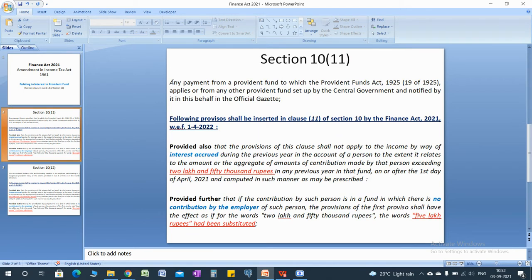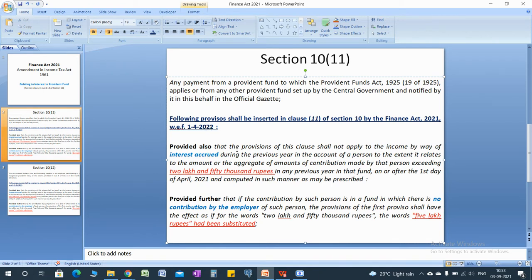Section 10, clause 11: any payment from any provident fund to which the Provident Funds Act 1925 applies, which means a recognized provident fund, or from any provident fund set up by the central government or notified by the central government in the Official Gazette. If any payment is received from that provident fund, any income to the assessee is exempt under Section 10. But the following provisos have been inserted by Finance Act 2021 with effect from assessment year 2022-23. It means previous year 21-22.